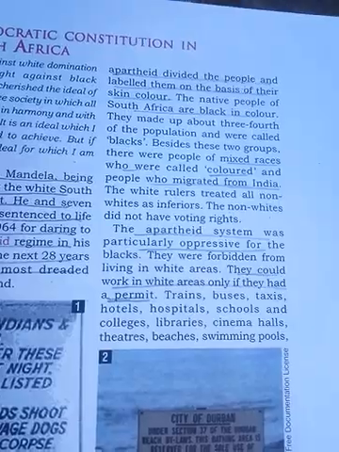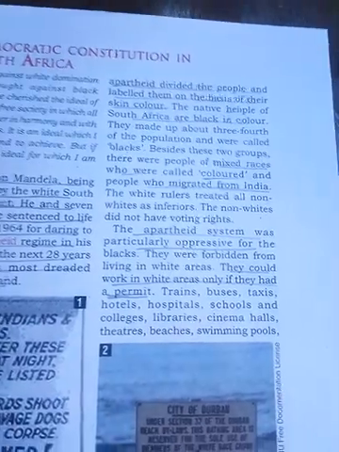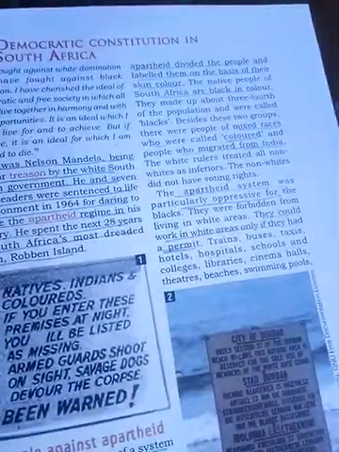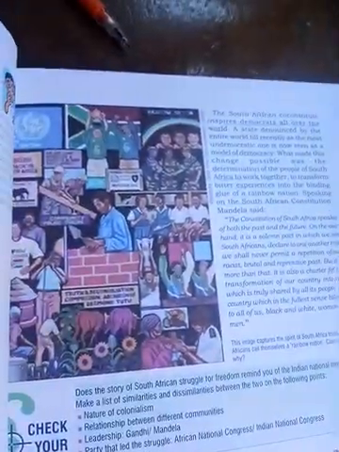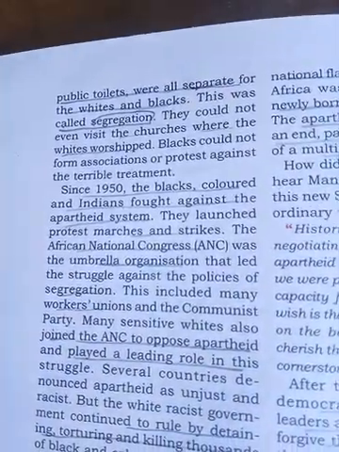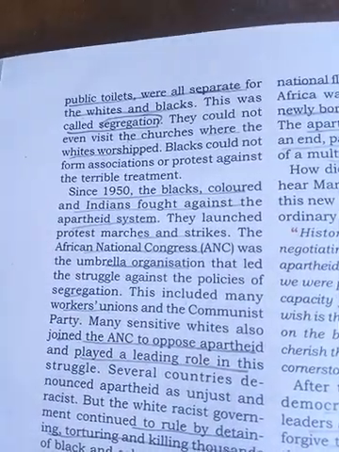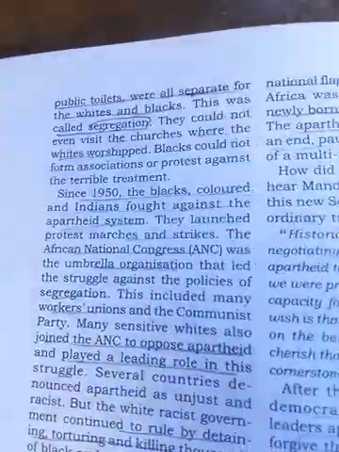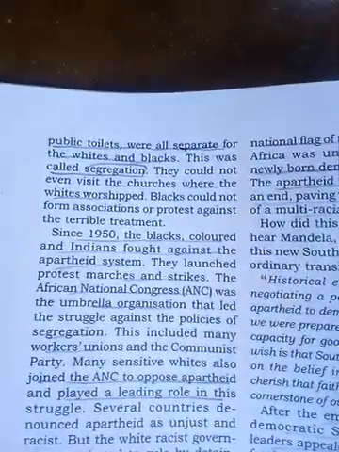According to this apartheid system, the trains, buses, taxis, even the swimming pool, cinema halls, theaters, even the public toilets were separate for black and white people. That means everything was separate. This is called segregation.